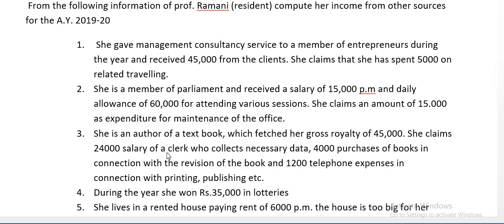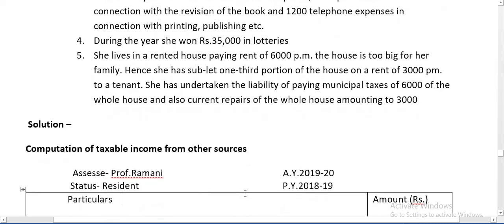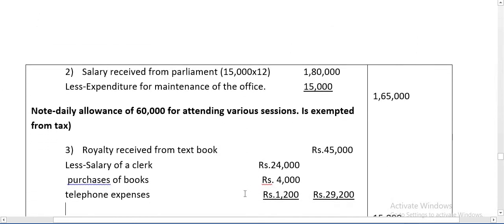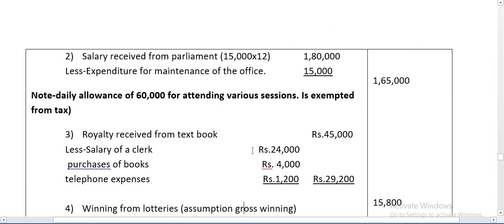So 24,000 for salary of clerk, 4,000 for purchase of books, and 1,200 telephone expenses can be deducted from royalty of the books. So royalty received is 45,000, salary of a clerk 24,000, purchase of books 4,000, telephone expenses 1,200, total 29,200. Therefore 45,000 minus 29,200, 15,800 is taxable amount under the head income from other sources.